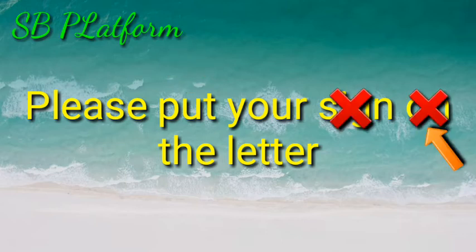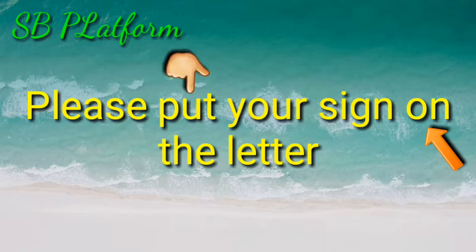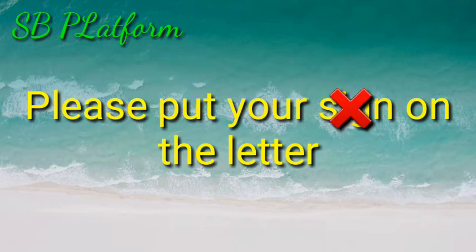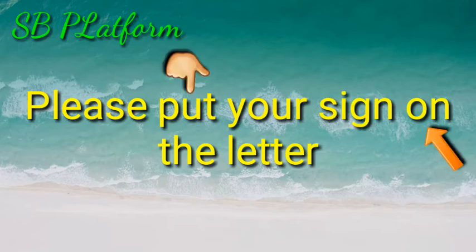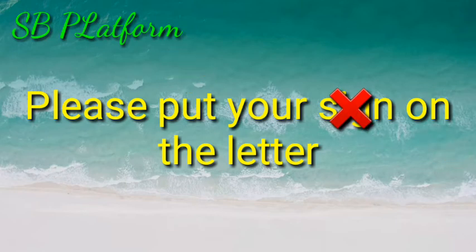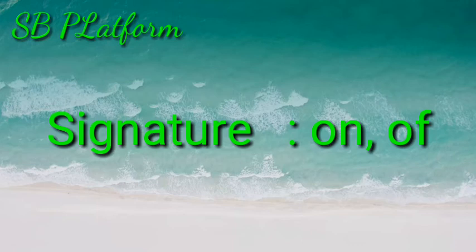Okay, I will move to the next example to make your conception more clear regarding the use of both the words. Before I begin with the examples, I just want to remind you of one more thing: the word signature takes two prepositions. One is on and the next is of. So I will show you in the examples.